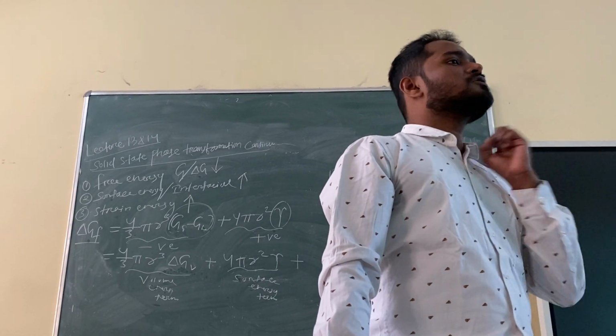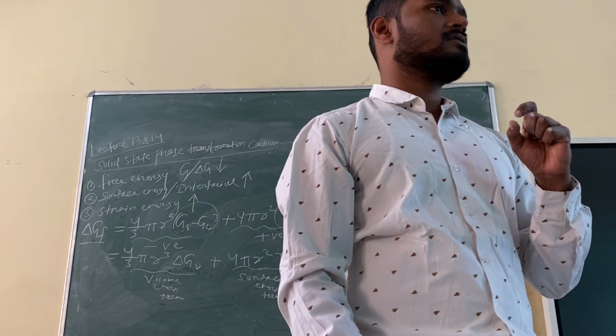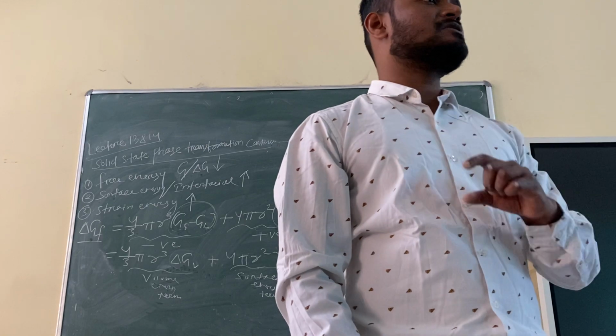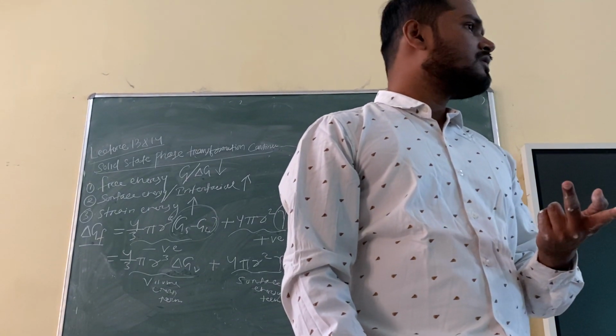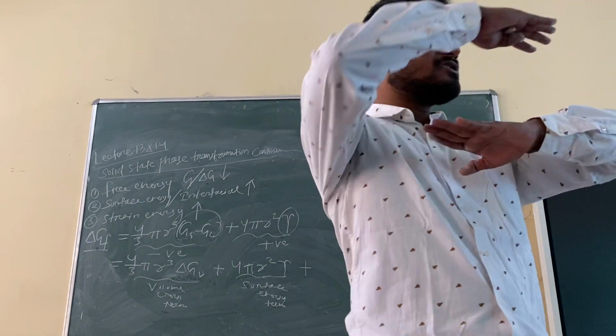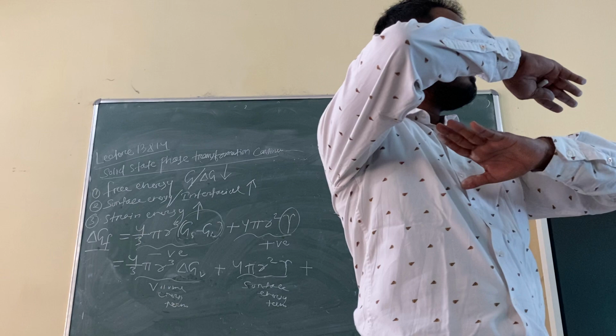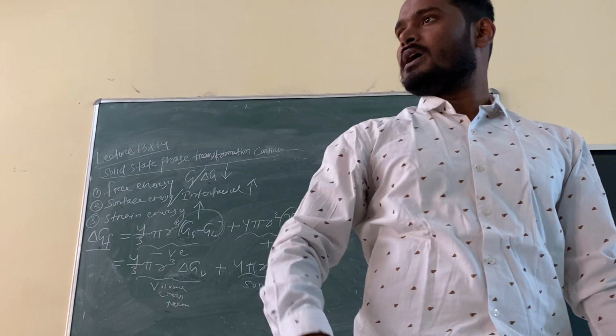You understood? Suppose I'm talking about aluminium. I'll measure the lattice parameters. I'll take iron, I'll measure the lattice parameter. Are they the same? No, different metals, so the lattice parameter will be different. Obviously. Lattice parameter is the distance between the atomic layers, because all are crystalline materials. Atomic layers will be there, right?